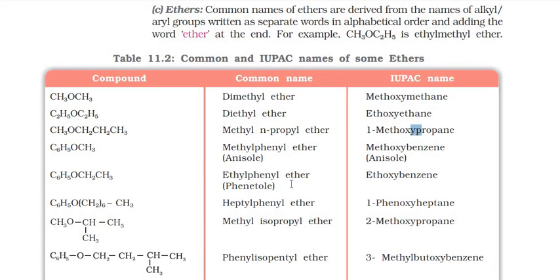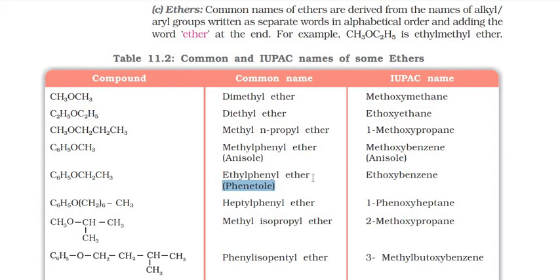And this is a very famous compound, that is anisole, and these two compounds are very important as far as the industrial level is concerned. So we call it anisole, this is a famous name. Phenetole, that is again a famous name.